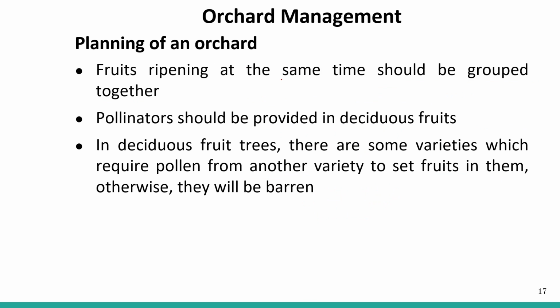Fruits ripening at the same time should be grouped together, right? So if we are having fruits all of the same type, and you have planted them at the same time, then you will have the fruit ripening also at the same time. So the fruits ripening at the same time should be grouped together.